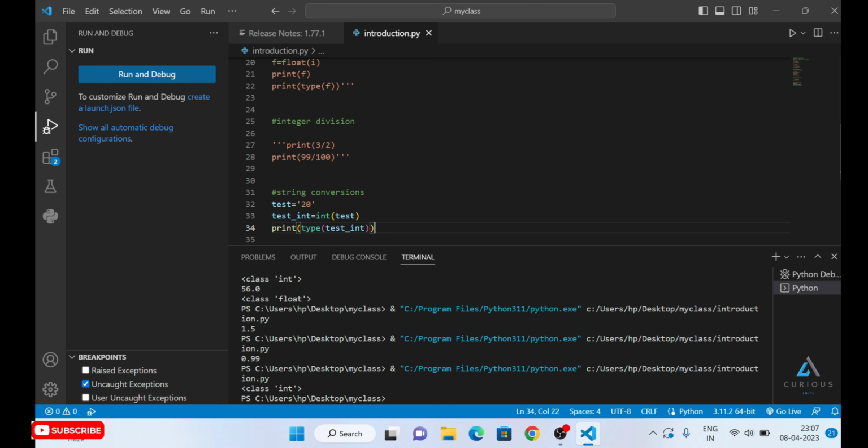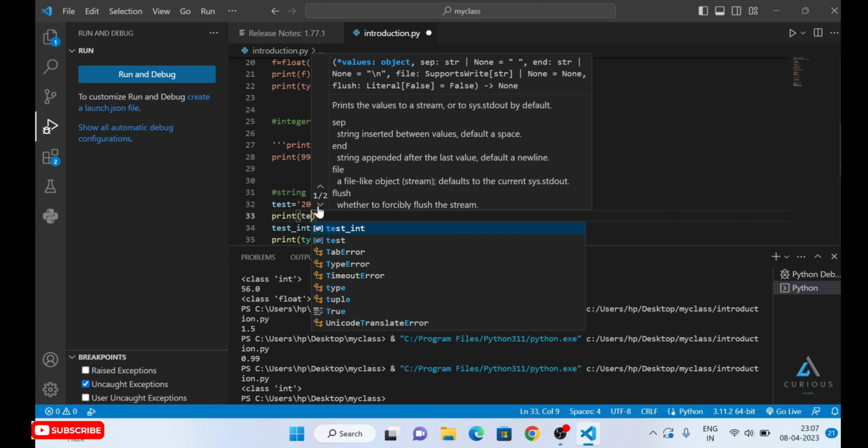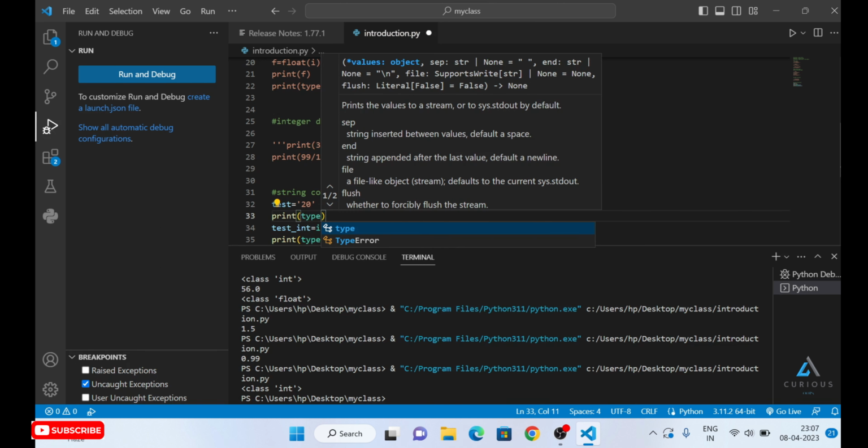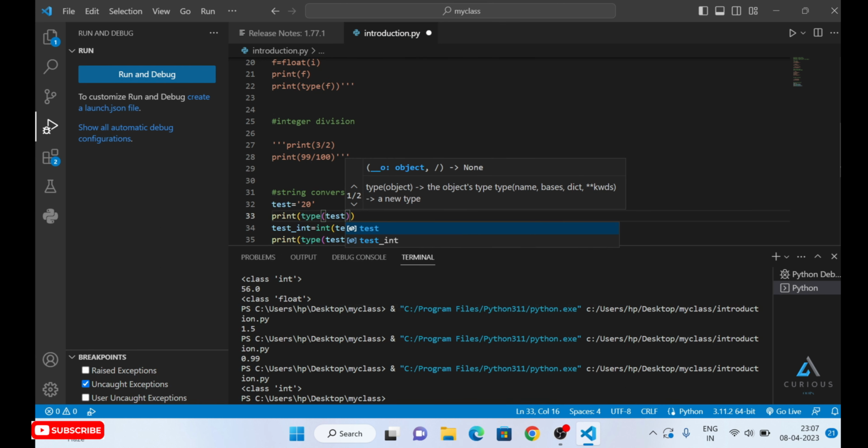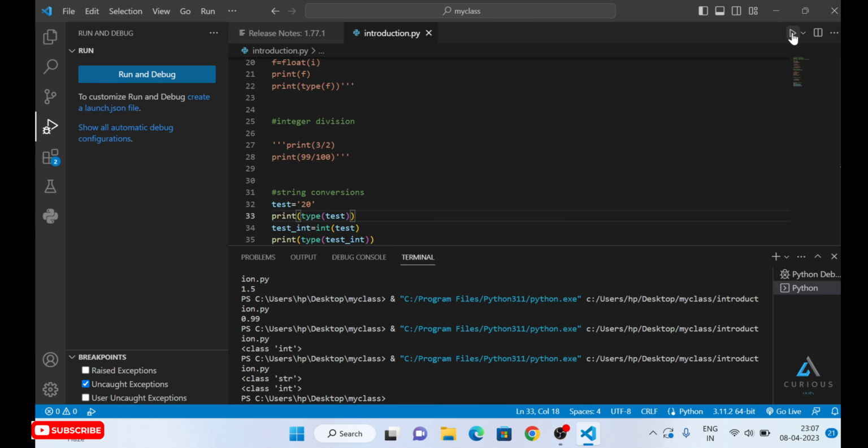And here if we check print type of test, so let's check this out. It was earlier a string value. Now it has been converted into an integer value, right? So we have seen type conversions like integer into float, and also seen how to convert a string into a numeric value, meaning into an integer.